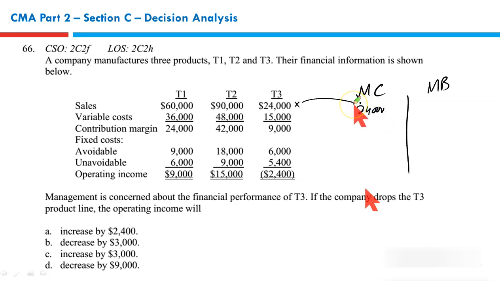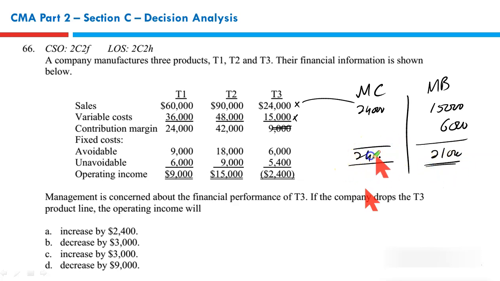Of course, loss of revenue is cost, but loss of cost is benefit. If you close T3, you will save this $15,000. This is your saving. Cost saving is benefit, right? This avoidable cost, if T3 is closed, will be avoided, benefit for you. So the benefit of closure is 21 and the cost of closure is 24.